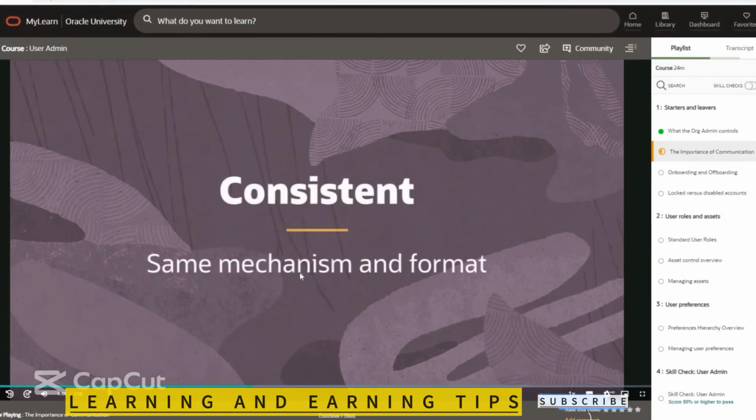First, there's consistency. It really does pay to be consistent with your communications. This means using the same mechanism and format each time, and preferably those that give you the greatest chance of your communication being read or heard. If people know that important communication is always in the same place, it means less effort on their part.